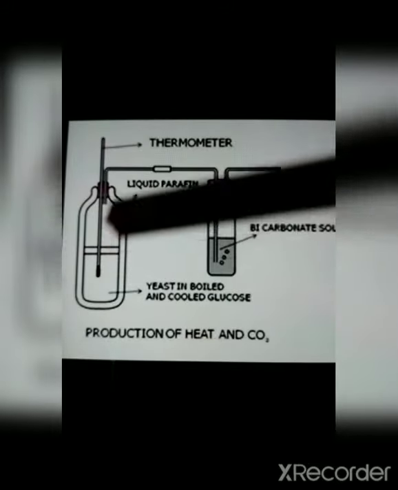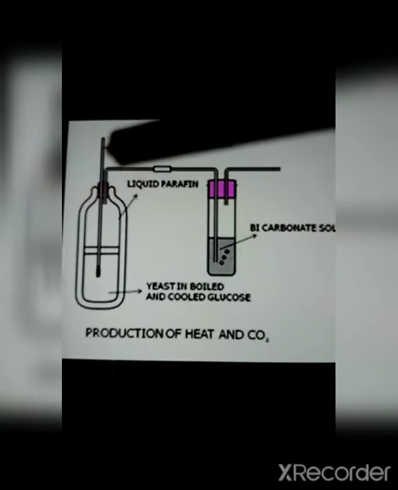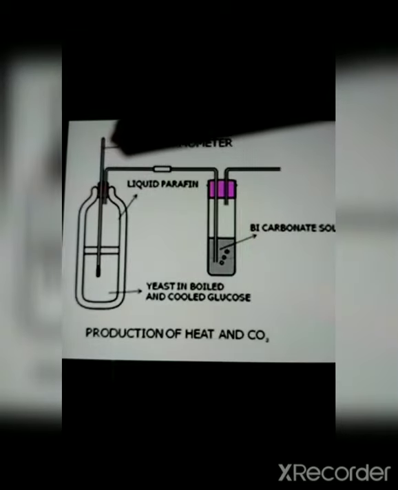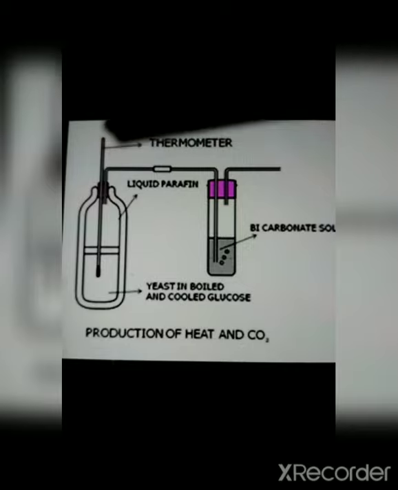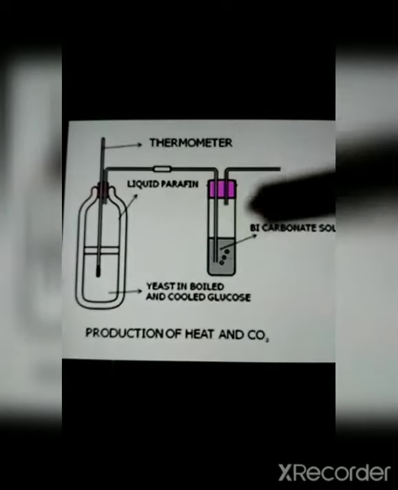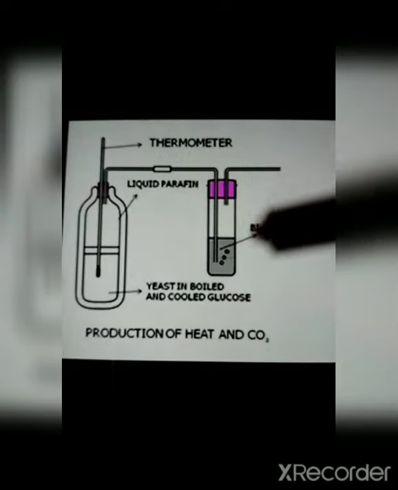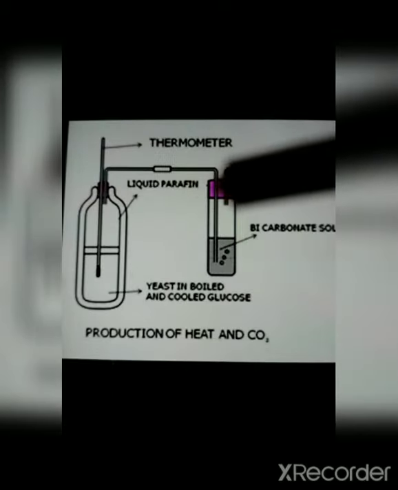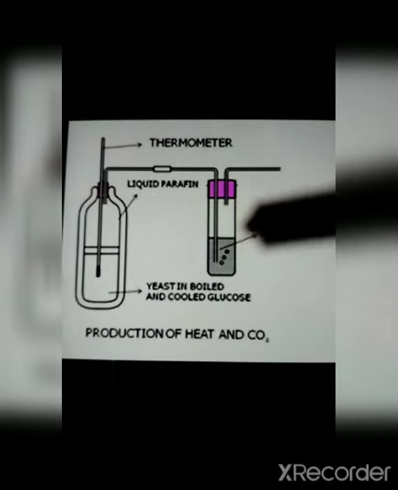And in this particular tube, a thermometer will also be placed in order to observe the increase in temperature. When the glucose is broken down by the yeast, energy is released, and the energy can be observed with the help of the thermometer. The temperature of the solution would increase, and the lime water will turn milky because of the carbon dioxide being mixed with the lime water.